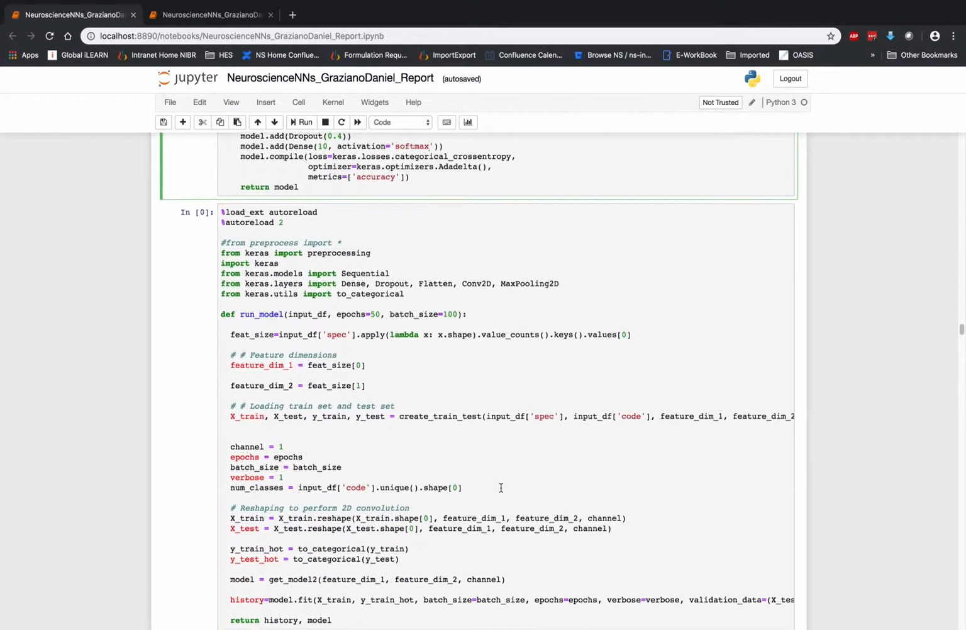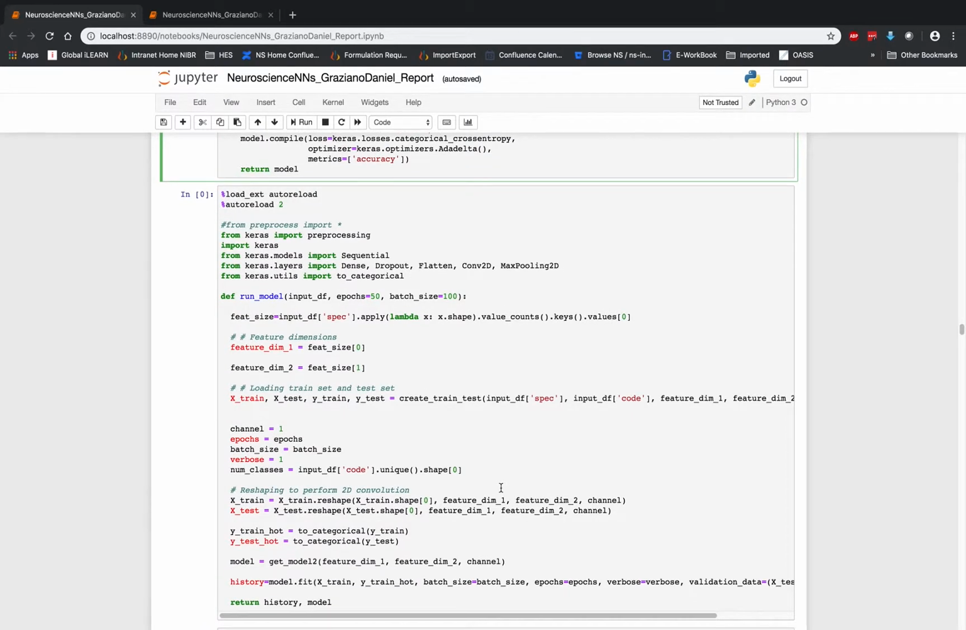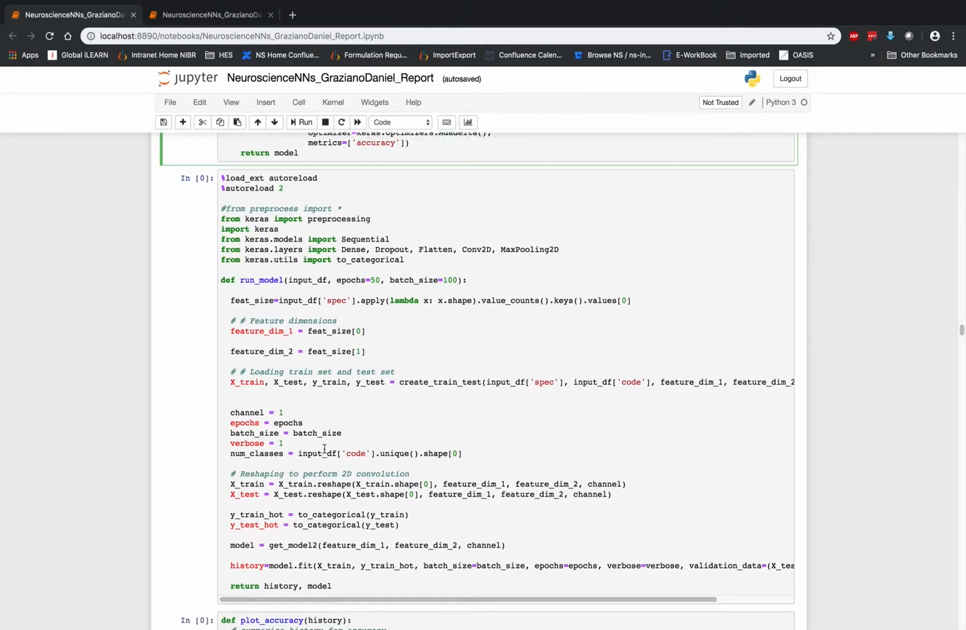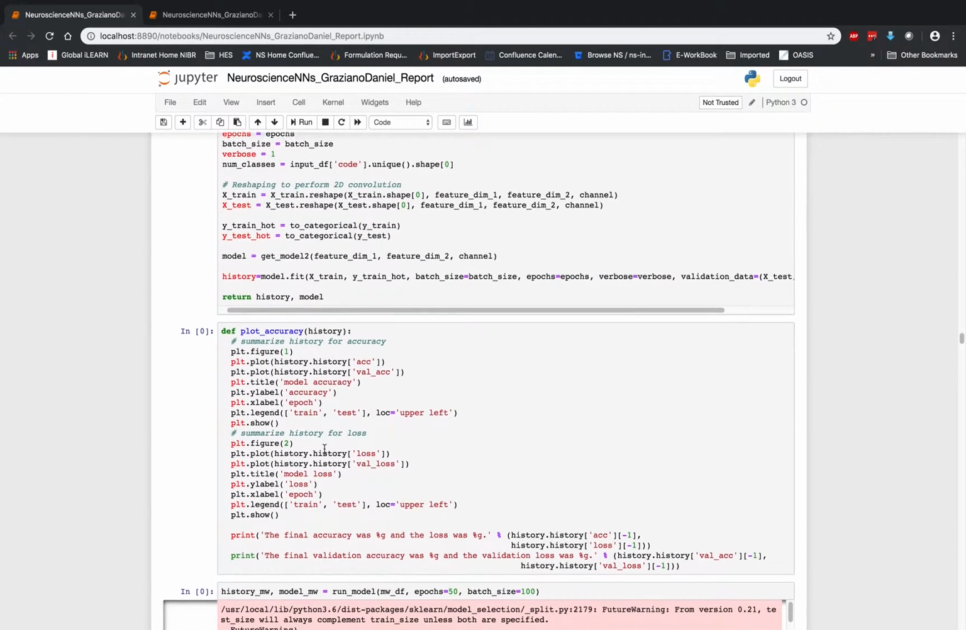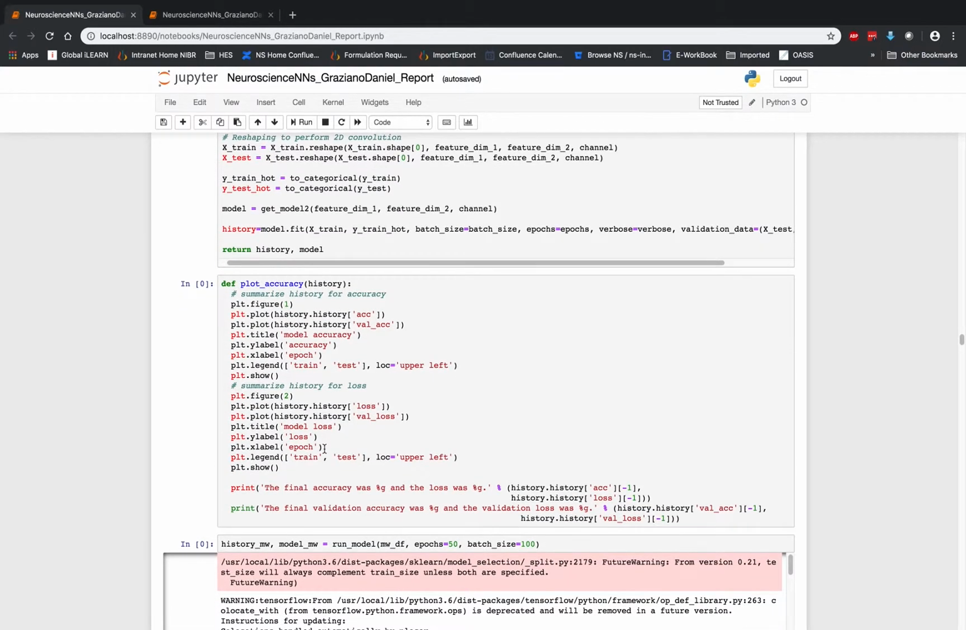We then feed this into the run model algorithm here, which goes ahead and builds the Keras model and runs it with a fit command here. It also does the train and test split for the data as we specified and determines the number of epochs and the batch size. So fairly typical stuff here. And then we have a separate plotting function here for plotting the accuracy as well.